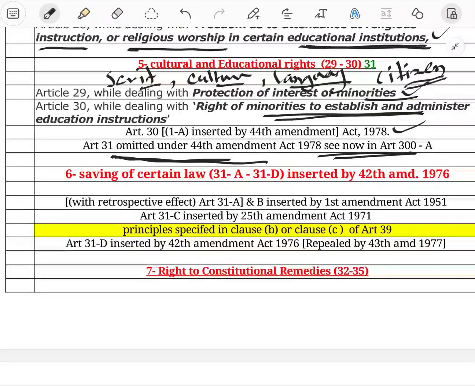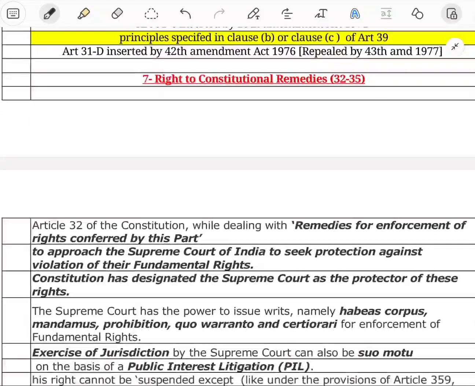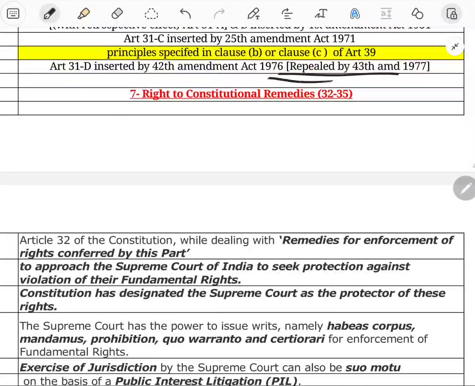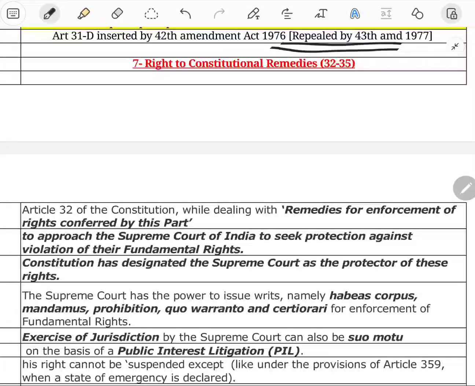Saving of certain laws, Article 31A to 31D, inserted by the 42nd Amendment, and lots of it repealed by the 43rd Amendment. Right to constitutional remedy. One of the basic and fundamental rights is given to us by our constitutional committee. We have lots of fundamental rights. If the state infringes our fundamental right, then we have some remedy to get our fundamental right back. There is no right without remedy.